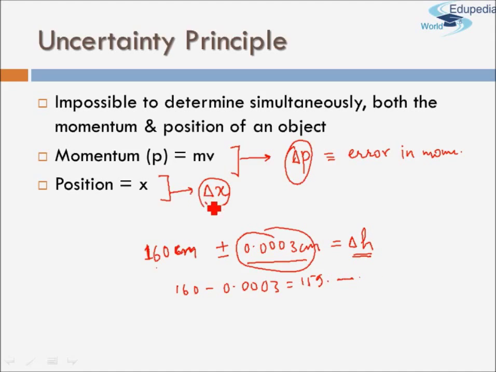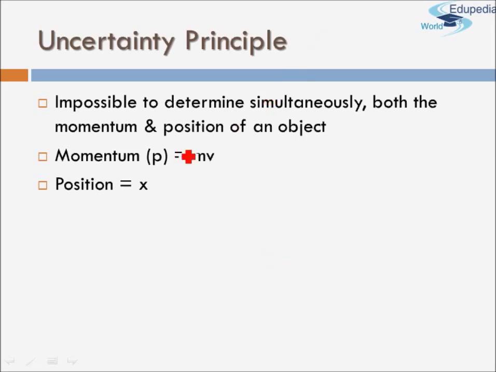Similarly, we will have some error in the position, which is delta x, and some error in the momentum, which is delta p. Now see momentum further. We know that momentum p is equal to mass into velocity, right? So delta p can be written as m into delta v plus v into delta m. But we are going to assume here that the mass of any object is accurately determined by us, since Heisenberg's uncertainty principle doesn't state anything about mass.